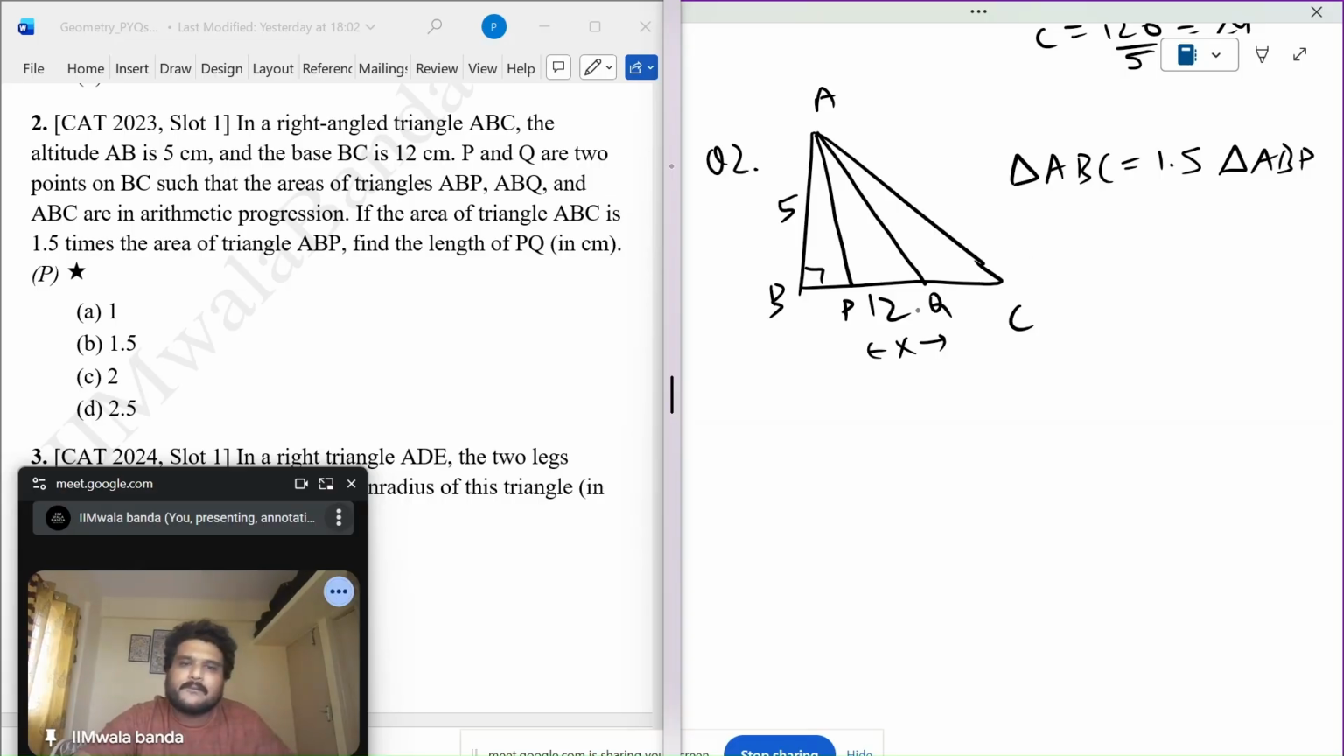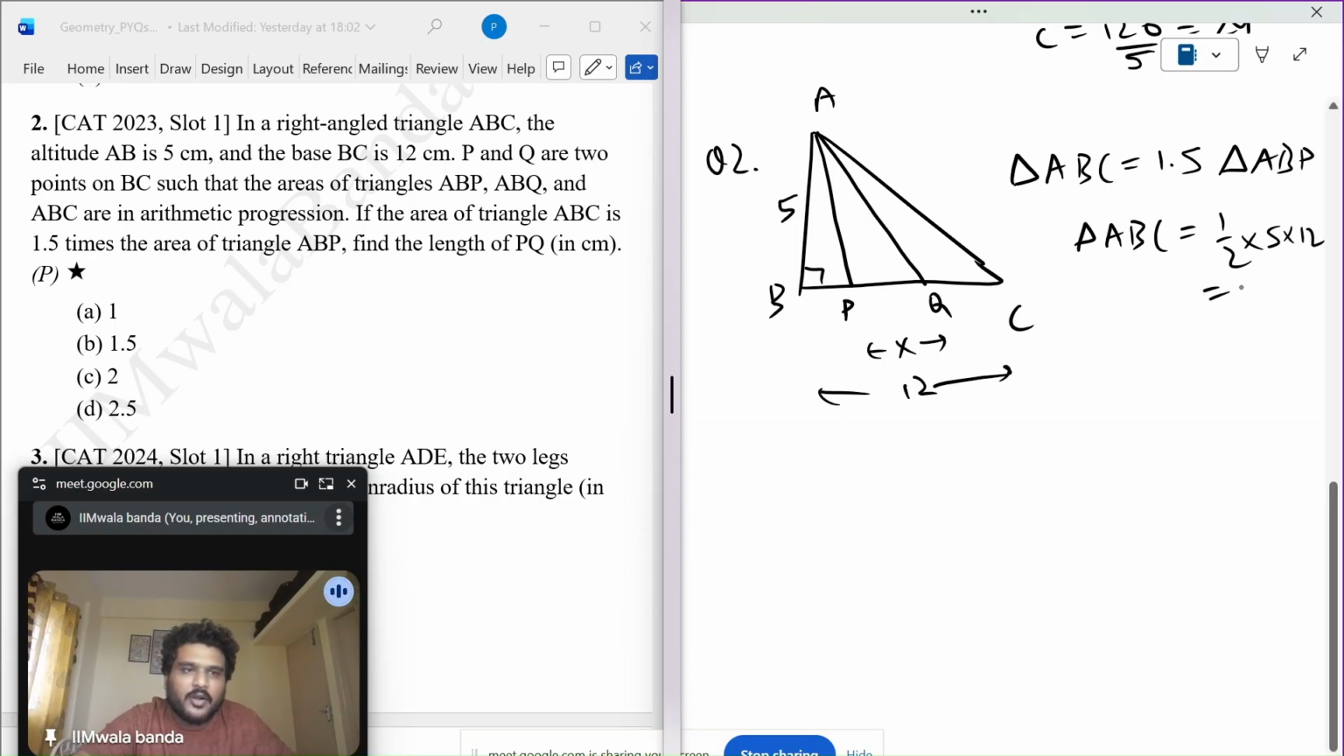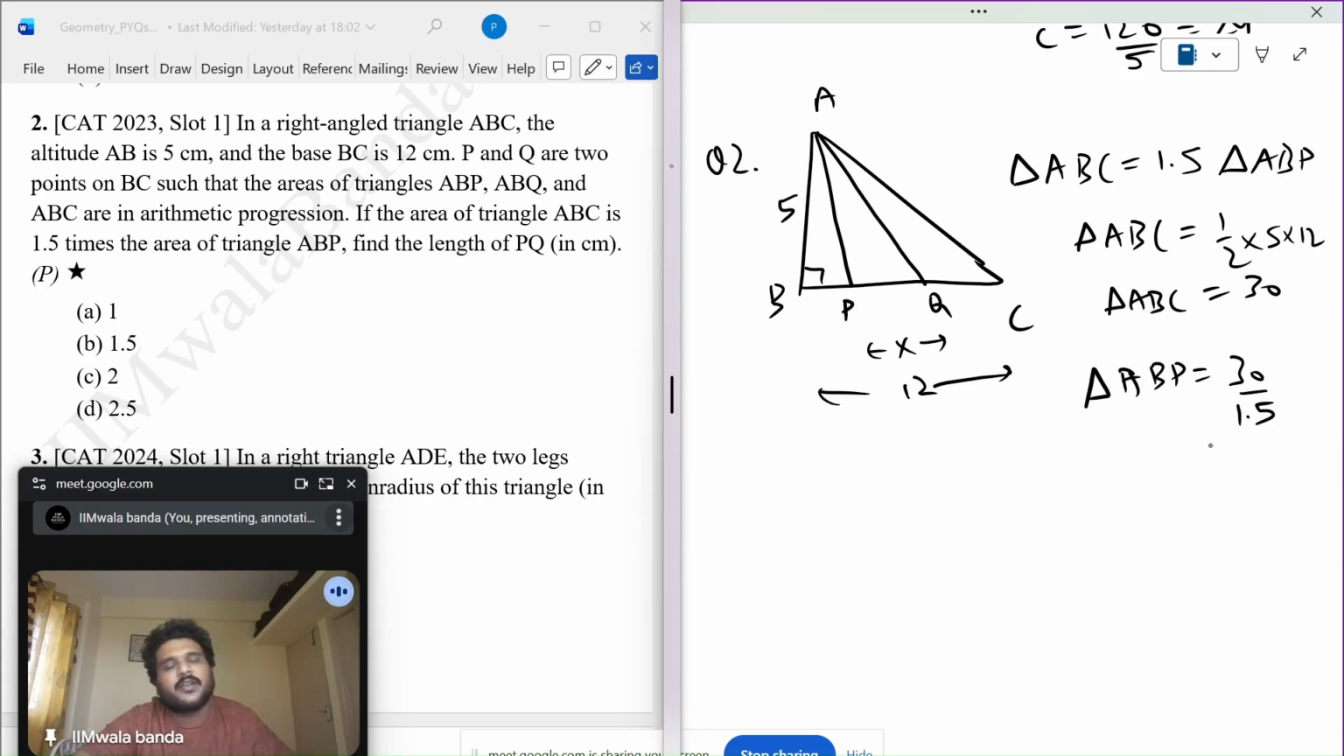We know BC is 12. One thing that I know for sure is triangle ABC is half into base into height, or 30. So triangle ABC's area is 30. ABP is 30 upon 1.5, or 300 by 15, or 20. Now this area is 20, and this whole area is 30.